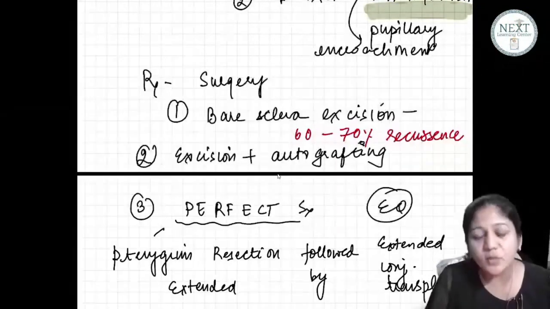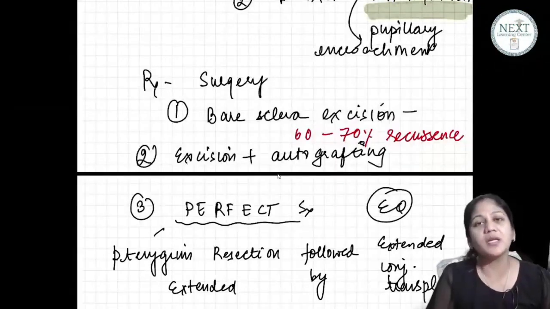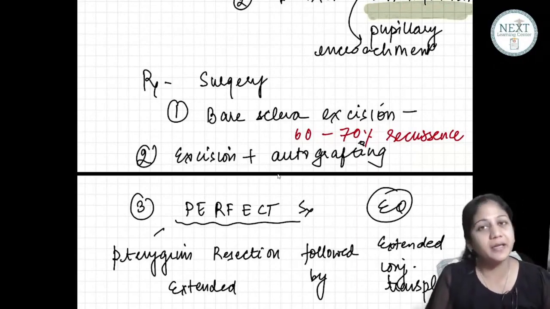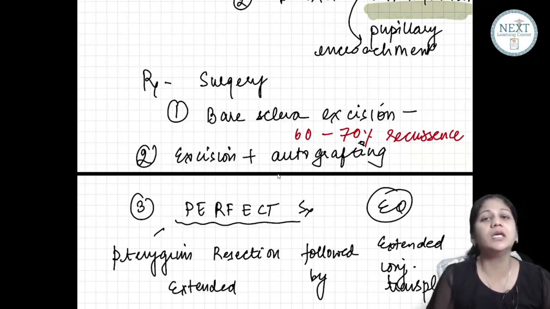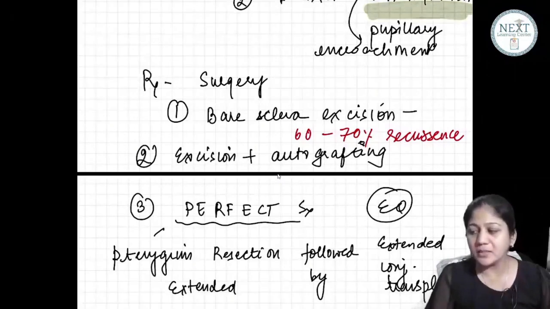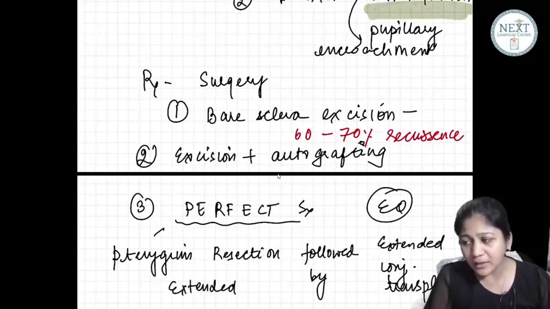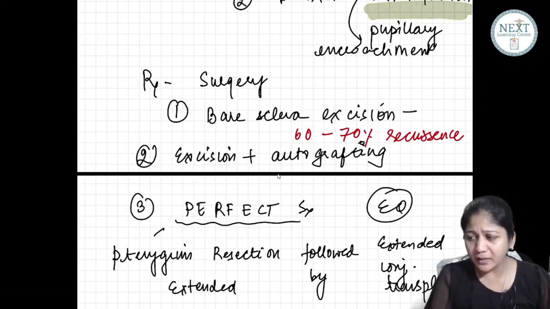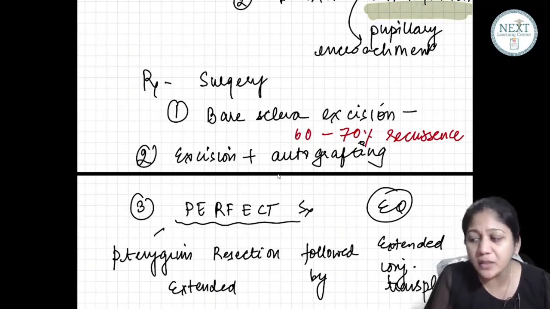For recurrence, yes, you can use so many things for prevention of recurrence. You can use mitomycin C because it's an antifibrotic agent. You can use 5-fluorouracil. You can use drops of mitomycin C per-operatively, pre and post-operatively. You can do beta irradiation. You can use autologous serum. These are all antifibrotic agents. Okay, but it's a type of degeneration, you must have read that in pathology. Two types of degenerations. One of them is elastotic.